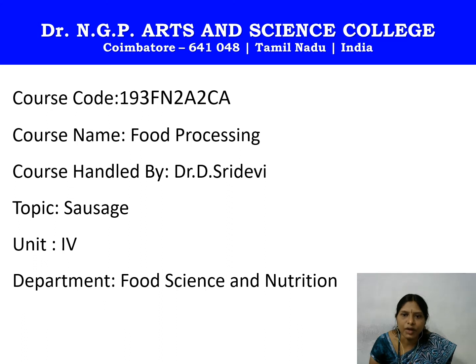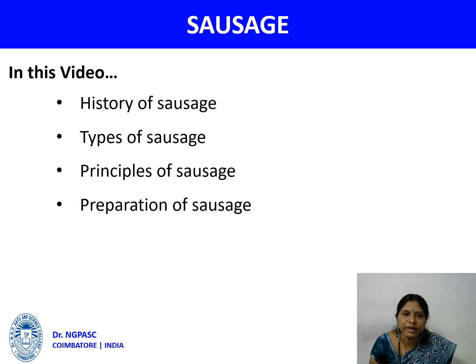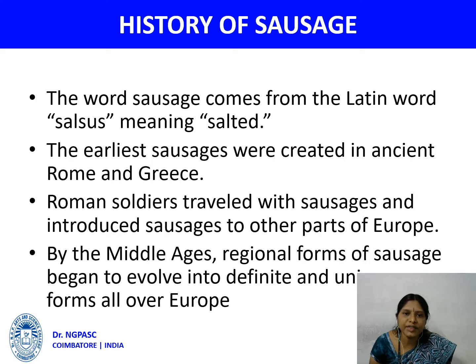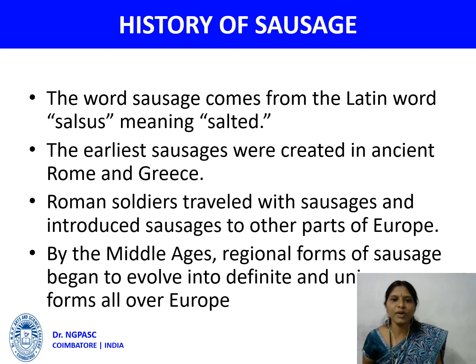About the sausage. This video covers the history, types, principles, and preparation of sausage. History of sausage. The word sausage comes from the Latin word salsus, meaning salted. The earliest sausages were created in ancient Rome and Greece. The Roman soldiers traveled with sausage and introduced it to other parts of Europe.